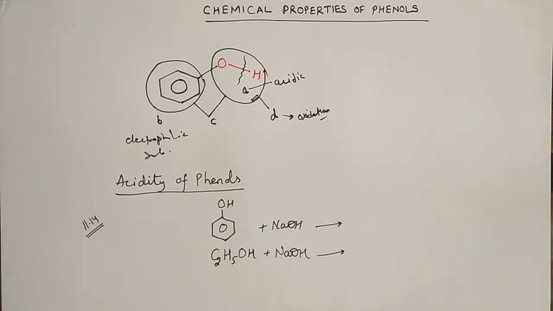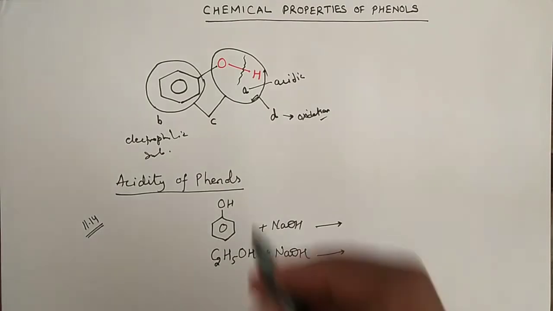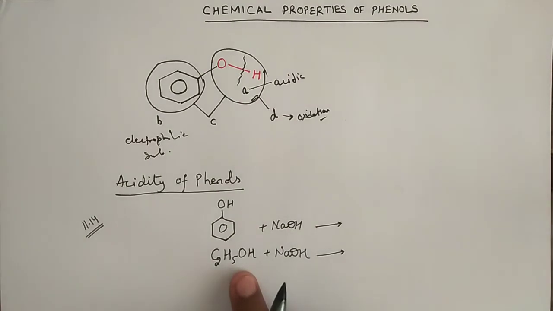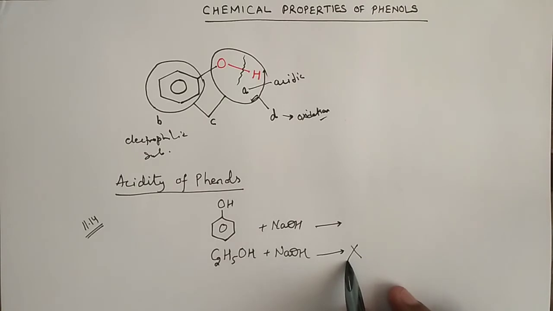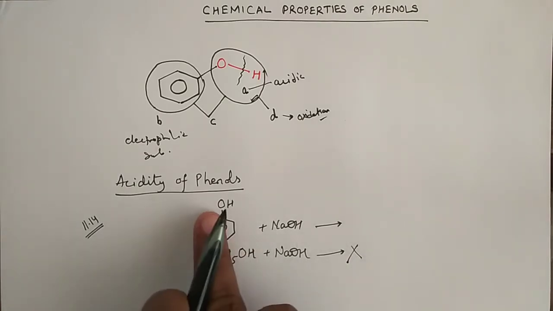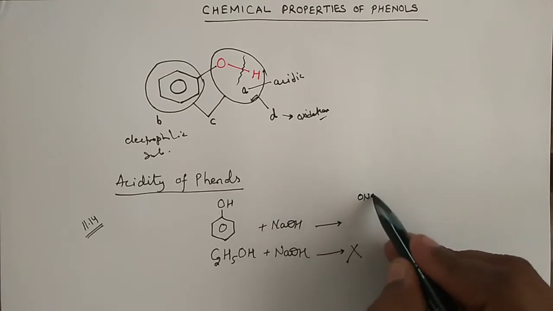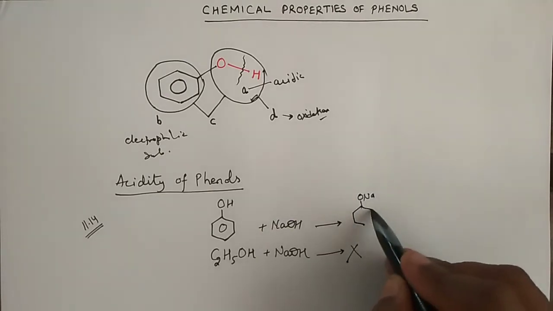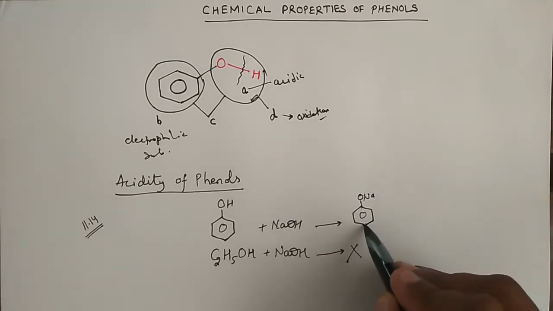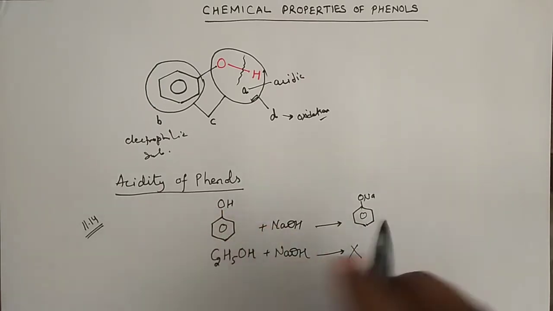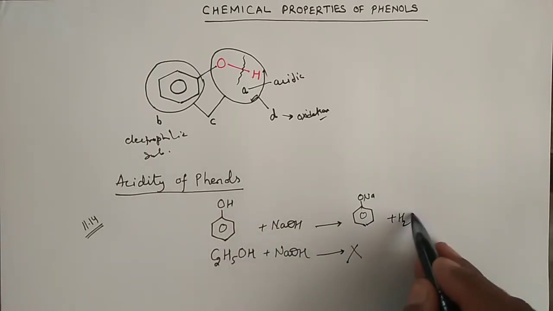And that acidic nature of phenols can also be compared with ethanol. We have learned in the alcohol lecture that alcohols do not react with sodium hydroxide, so it's very simple, right? And phenols can react with sodium hydroxide to give you phenoxide salt, sodium phenoxide salt plus water.